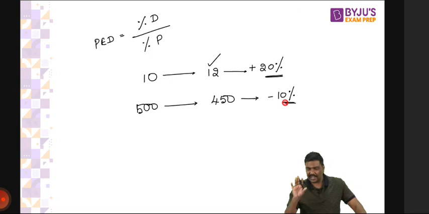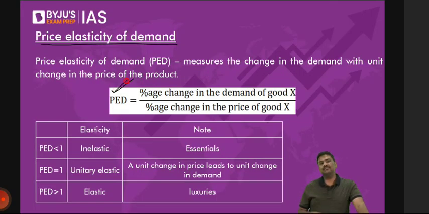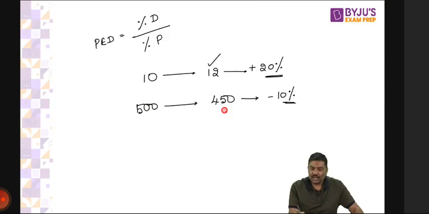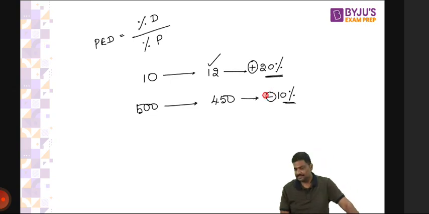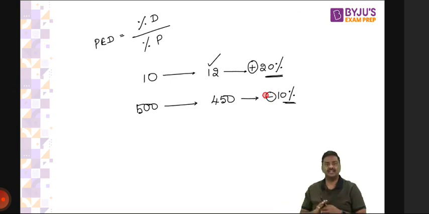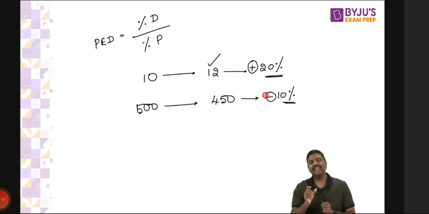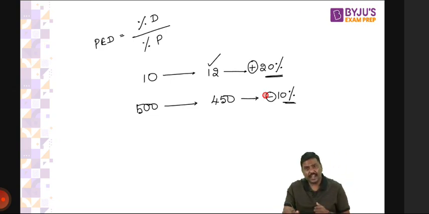Now focus on the next one carefully. If you look at the formula, price elasticity of demand, in the numerator you're supposed to put the percentage change in the demand, and in the denominator the percentage change in the price. But whenever you talk about price elasticity of demand, you will not be worried about positive and negative symbols. Why? Here is the argument. In the price elasticity of demand, I'm simply trying to find out if there is a change in the price, how much will be the change in the demand.